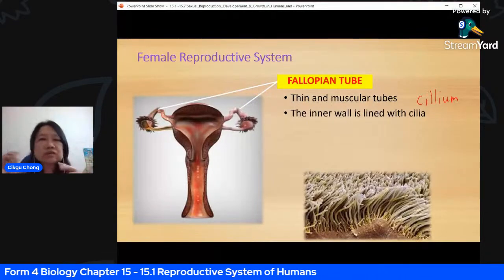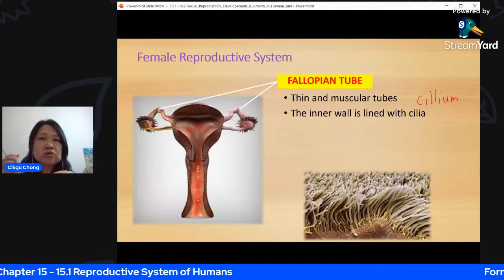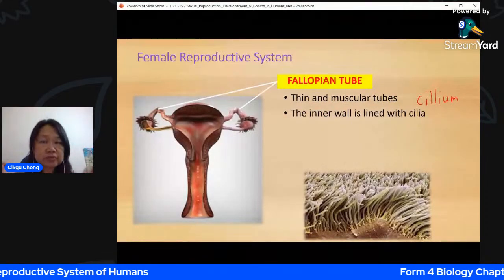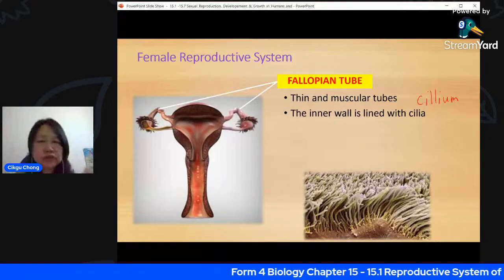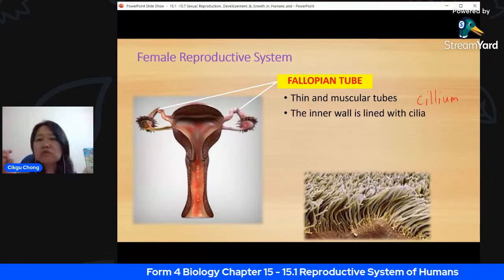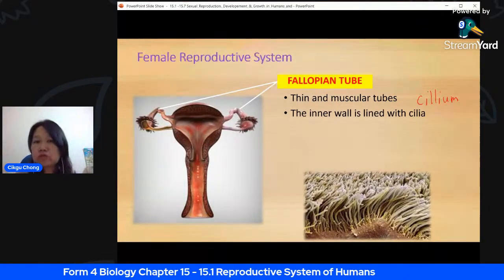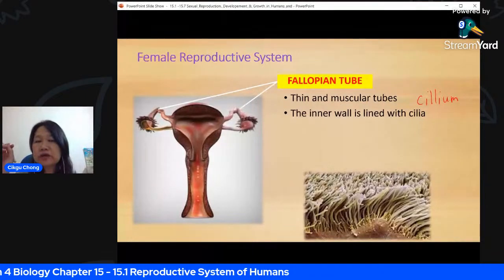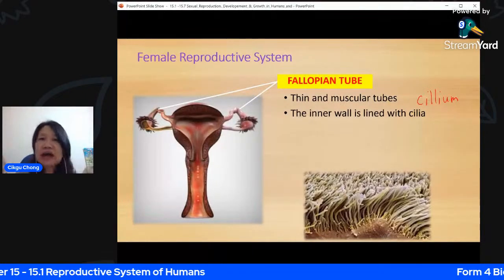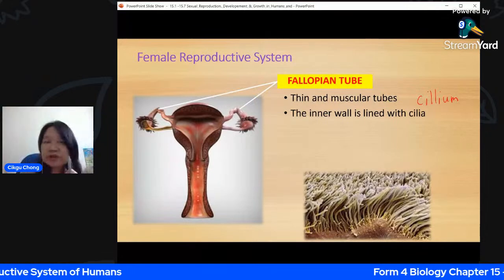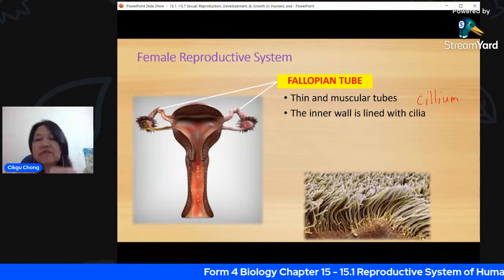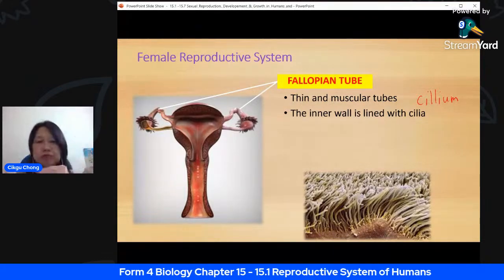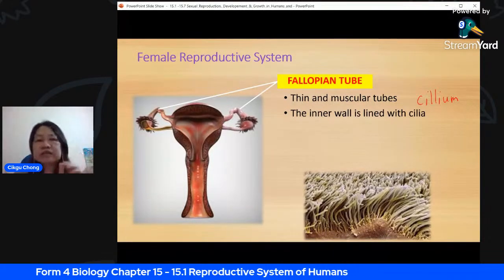The ovum does not move by itself. As you know, sperm is the one that swims. So you can't say the ovum swims. It doesn't have the adaptation to move. But the ovum will be able to move from the ovary where it's released out to the uterus because of this sweeping motion of the cilia. So the cilia function is to sweep it. That is the function of cilia.